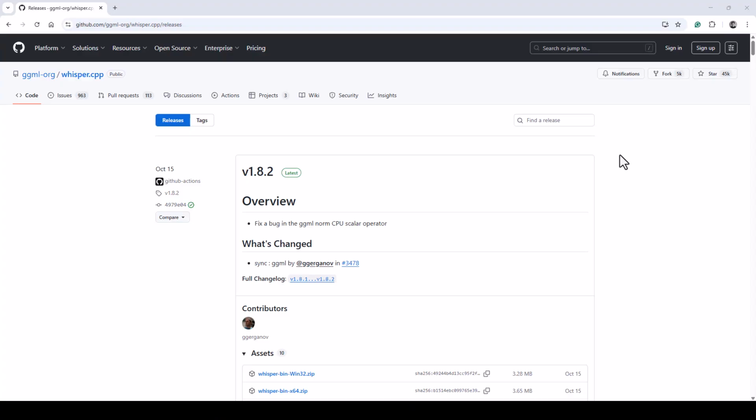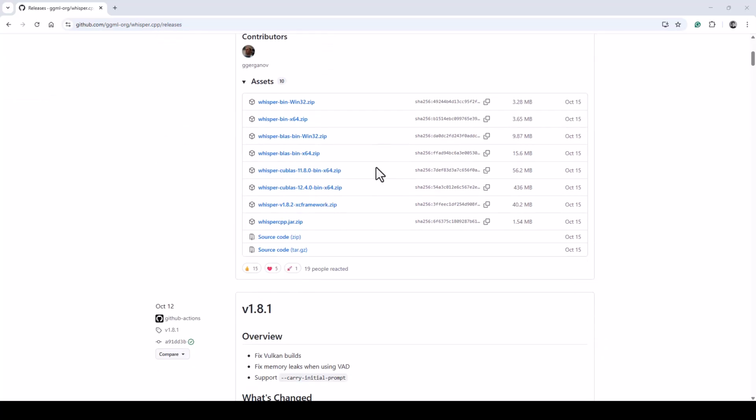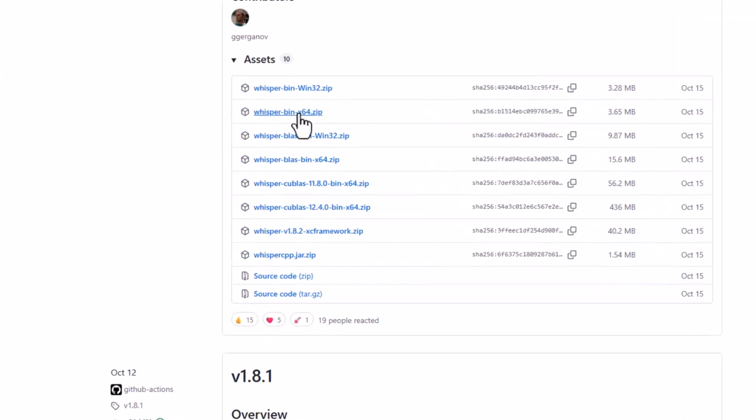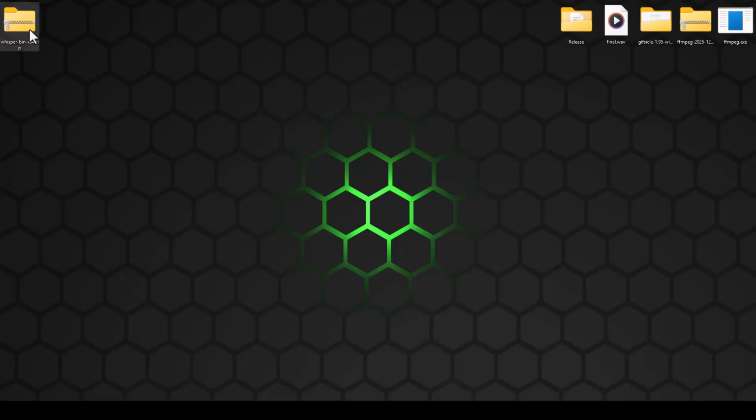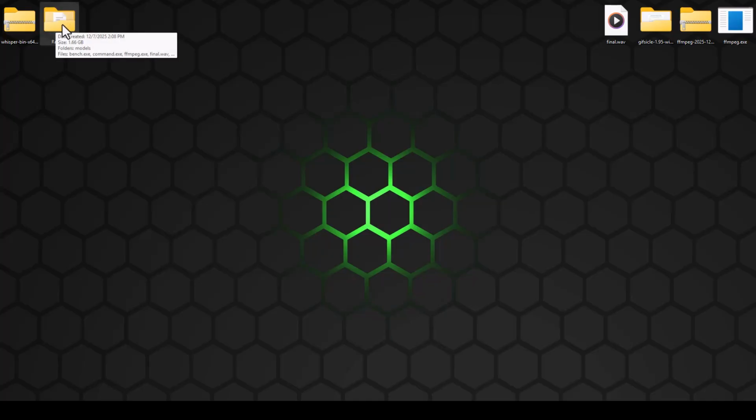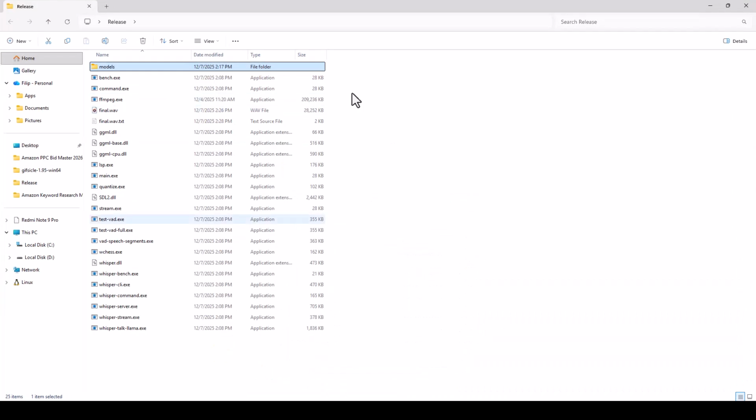First of all, we need to go to the Whisper.cpp, link is in the description as I said before, and over here scroll a little bit down and download this one. After you download it, extract it to the release folder. You will have something like this, and if you open it up, you will see your folder structure. This is very important. But let's now download the model.